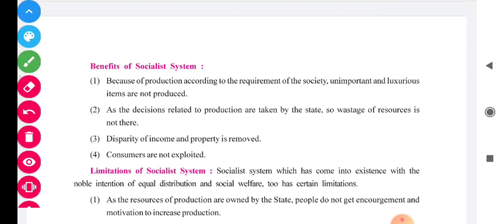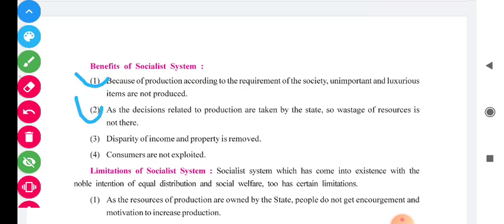First benefit. Because of production according to the requirement of society, unimportant and luxurious items are not produced. This is the first example of a benefit. Second, as the decisions related to production are taken by the state, wastage of resources is not there.